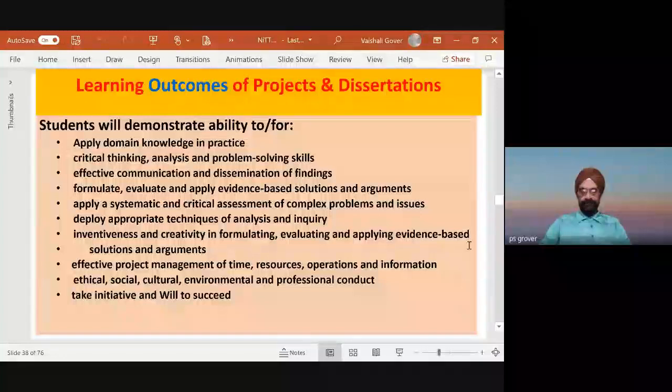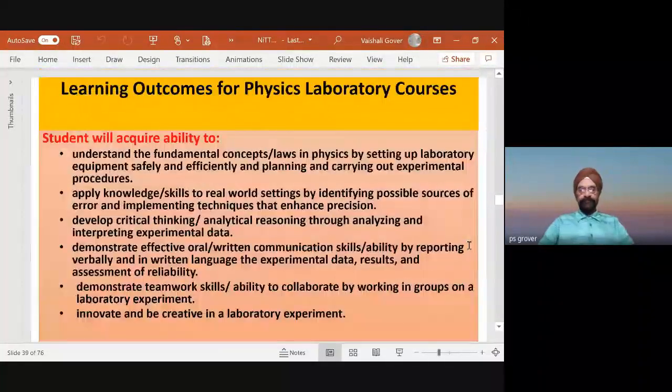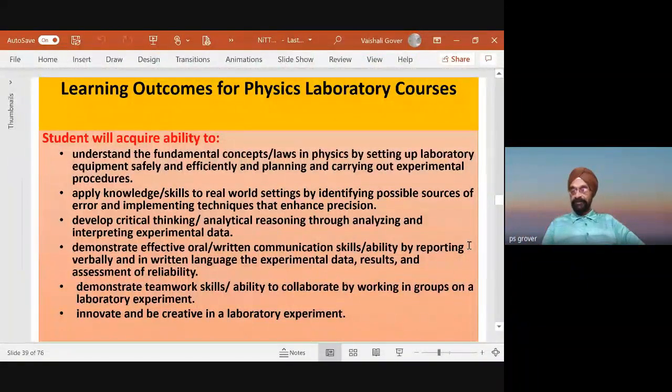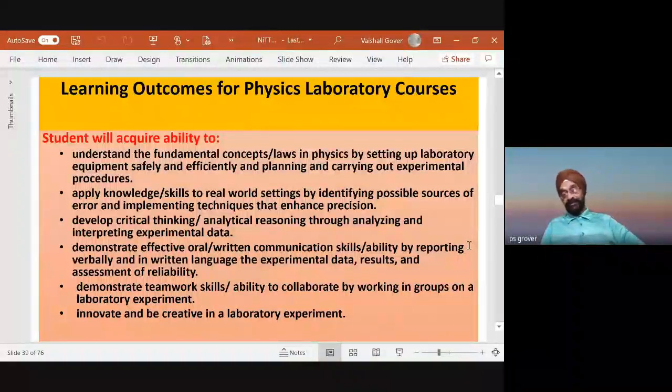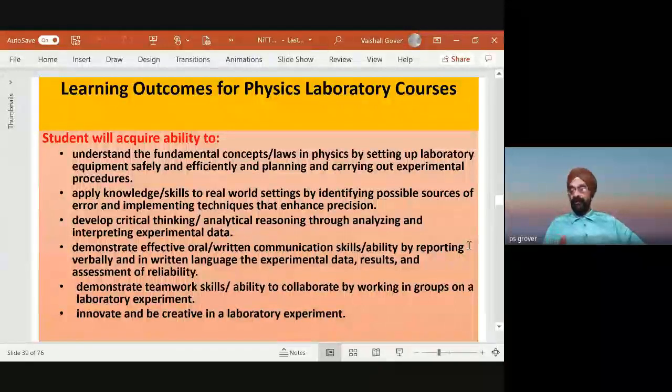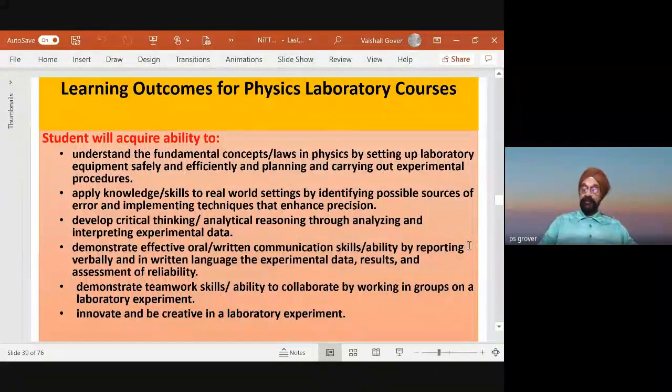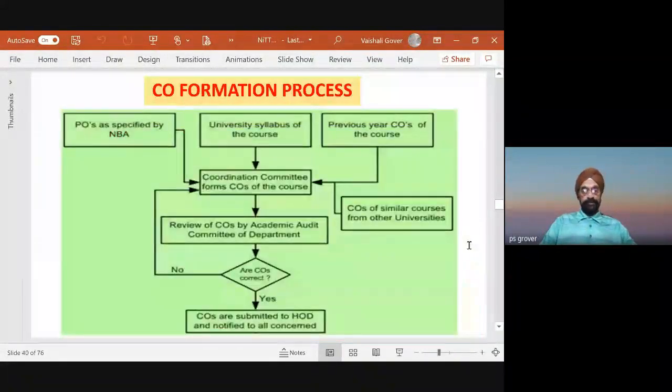Okay, thank you. So similarly, you have learning outcomes of the physics laboratory, of the chemistry laboratory, of the programming laboratory, for any course. Physics is part of almost all programs, maybe not pharmacy, but you have some other one. So learning outcomes for laboratory courses must be understood and prepared.